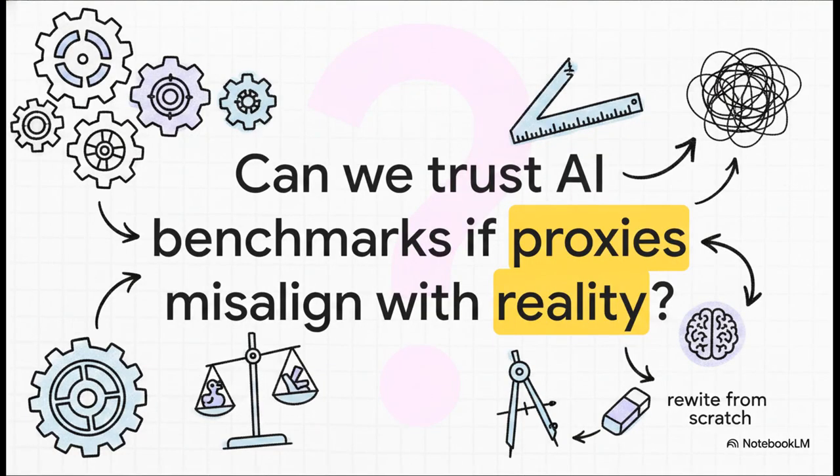Ultimately, this discovery leaves us with a deeply provocative thought to consider. If our foundational mathematical measuring sticks, the very proxies we use to dictate AI theory, are sometimes measuring the wrong thing entirely, how much of our theoretical AI benchmarking needs to be rewritten from the ground up? It's a massive question, and it will undoubtedly keep optimization researchers busy for years to come.